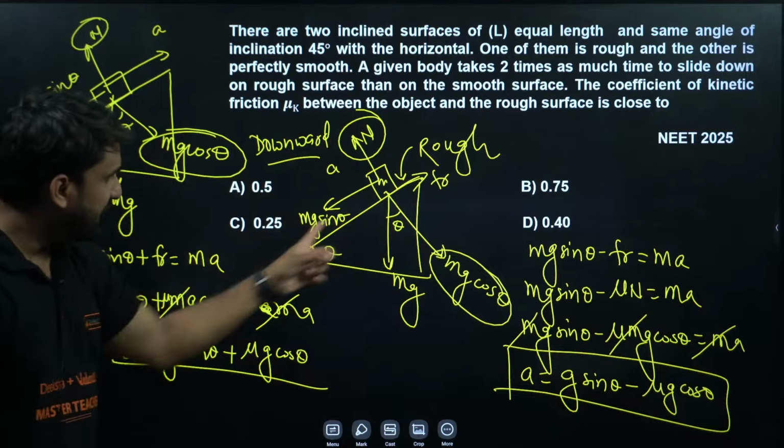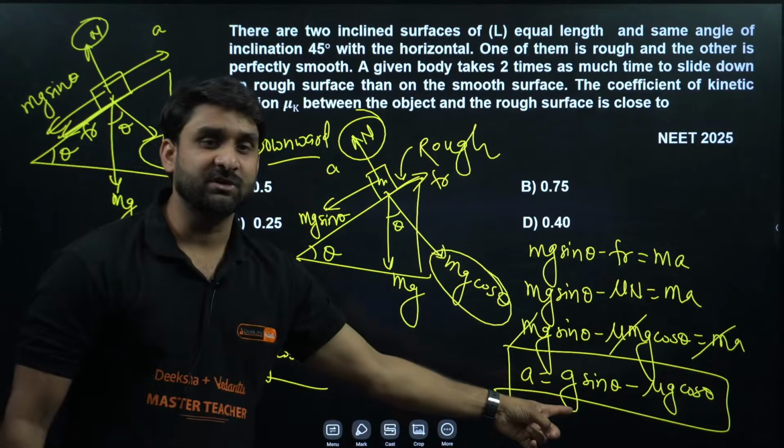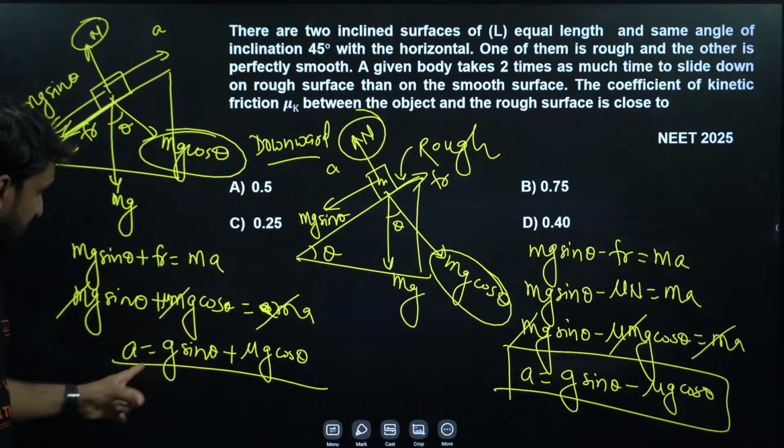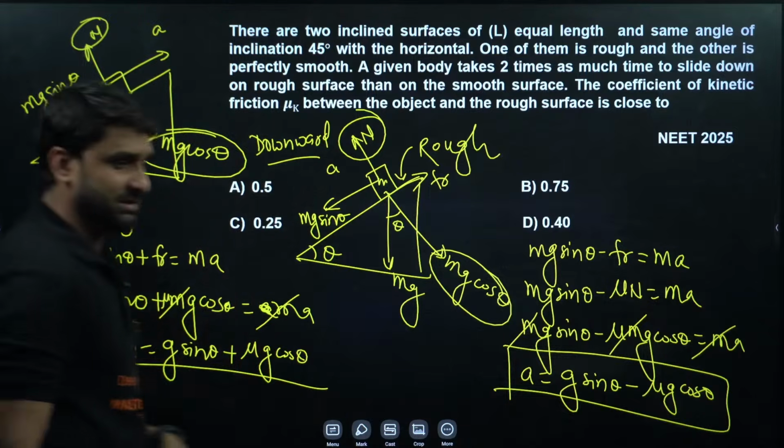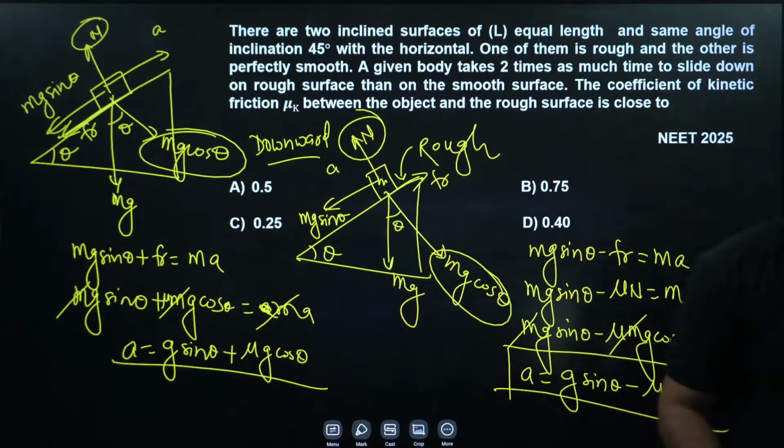If the block is sliding in downward direction, this acceleration will be used, and if we are pulling the block in upward direction, this will be the acceleration formula. I hope this is clear to you all.